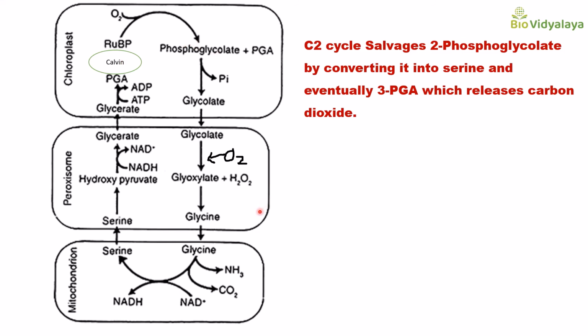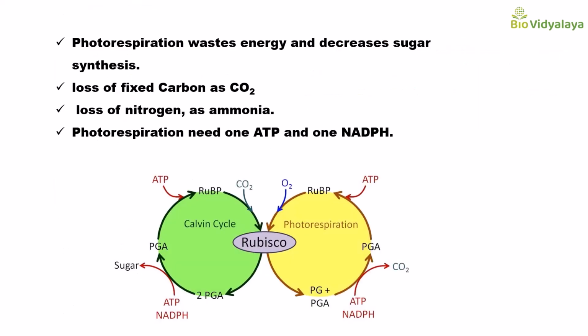And here you can see that ammonia is released, which means loss of nitrogen. And carbon dioxide is released, which means loss of fixed carbon. So these are the disadvantages of photorespiration. The disadvantages are that photorespiration wastes energy and decreases sugar synthesis, loss of fixed carbon as carbon dioxide, and loss of nitrogen as ammonia. Photorespiration needs 1 ATP and 1 NADPH or 1 NADH.